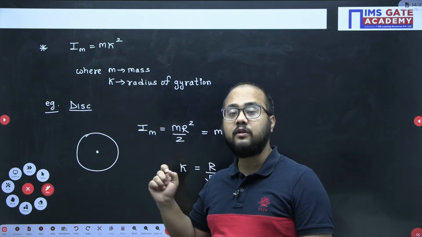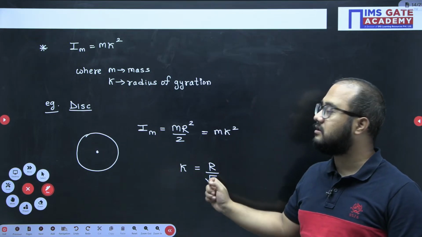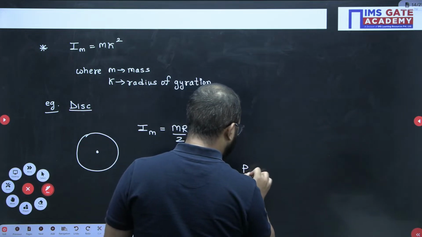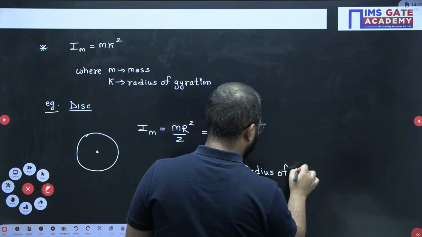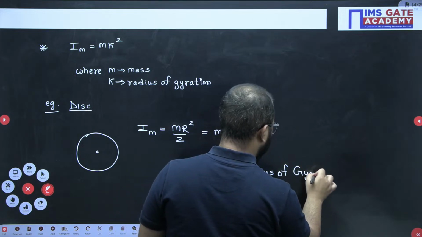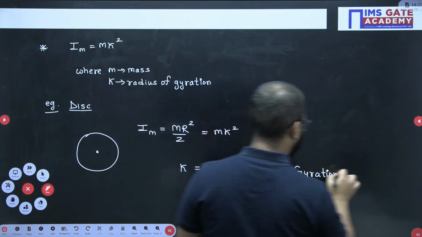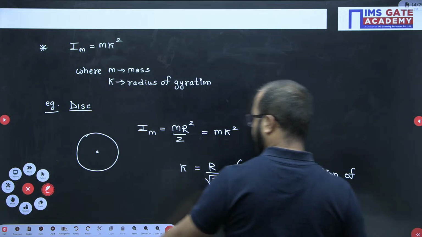If mass moment of inertia value is known to us, we can easily calculate radius of gyration. So this value is the radius of gyration for the disk.